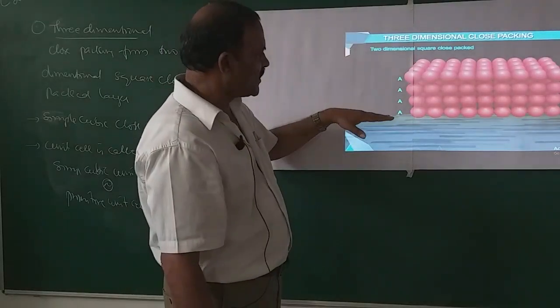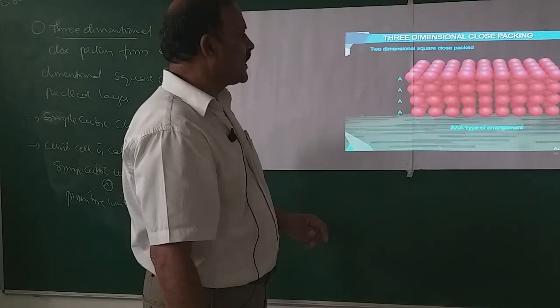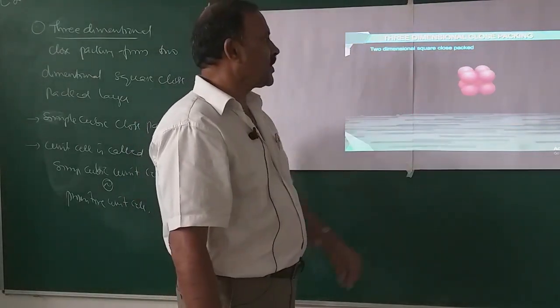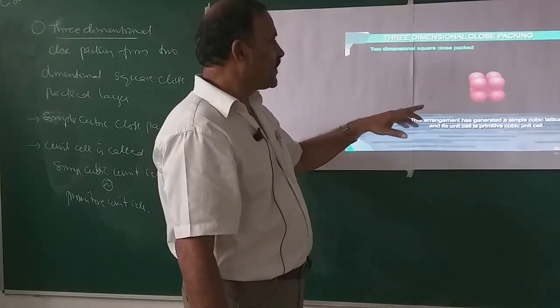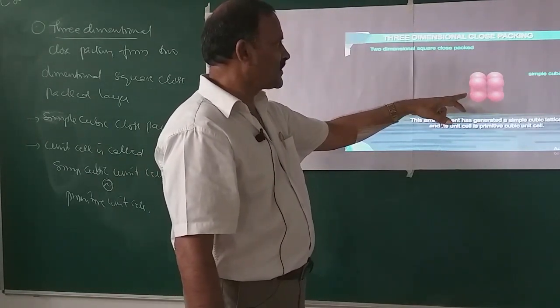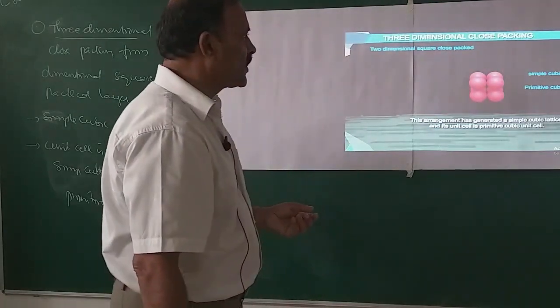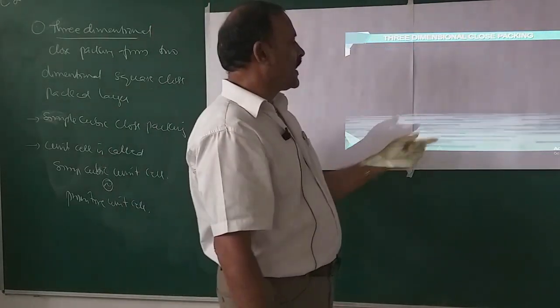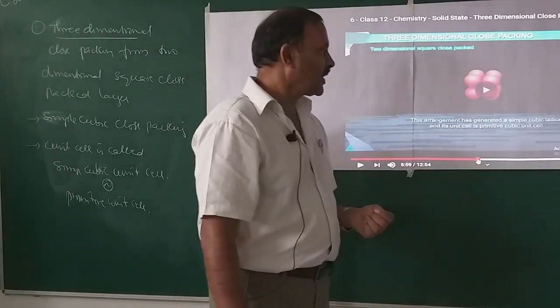This type of arrangement is known as AAAA type of arrangement, and the unit cell is a simple cubic unit cell like this one, and the structure is known as simple cubic lattice, and the unit cell is primitive unit cell or simple cubic unit cell.